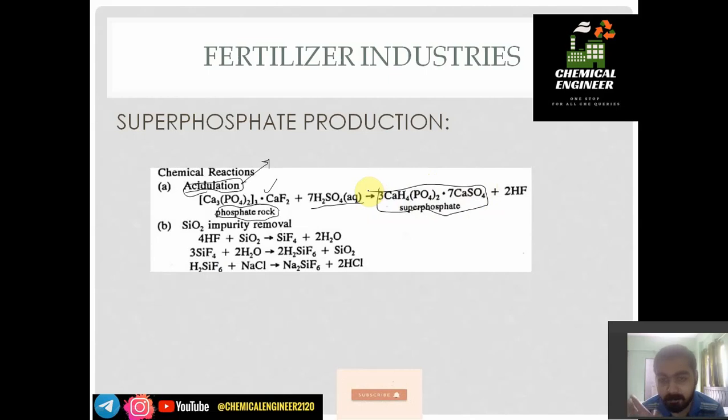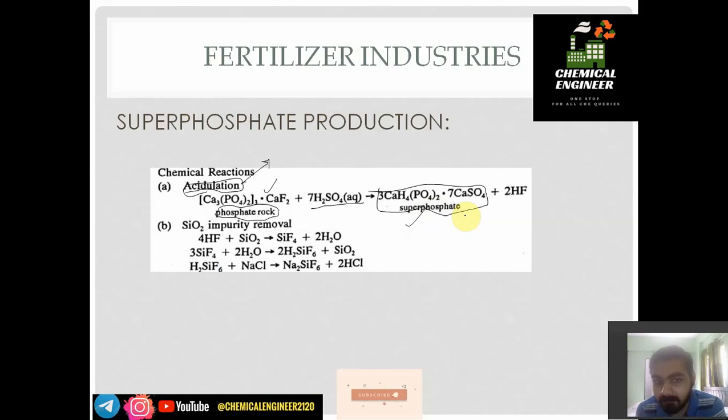The formula for superphosphate must be remembered, in terms of GATE. It is Ca(H2PO4)2 dot 7 CaSO4, that is CaH4PO4 twice dot 7 CaSO4.